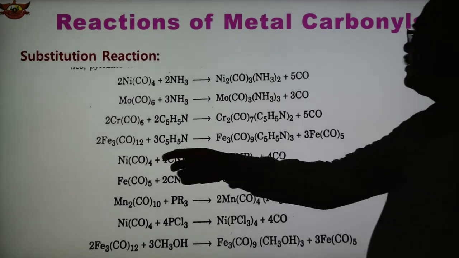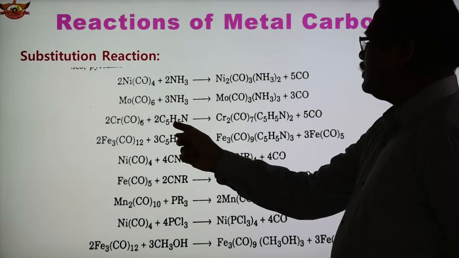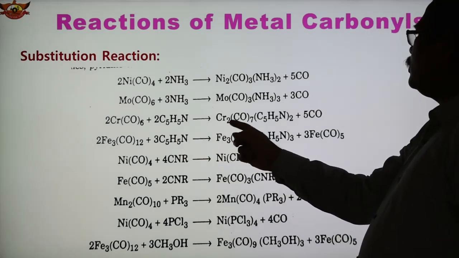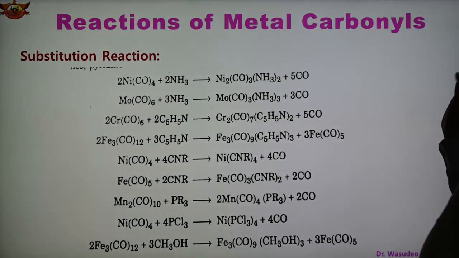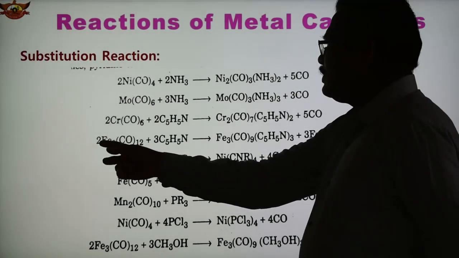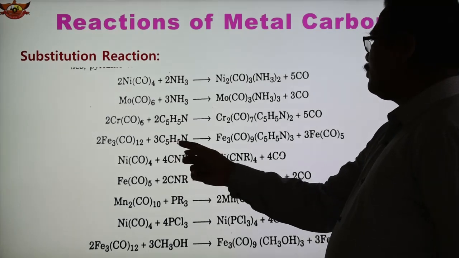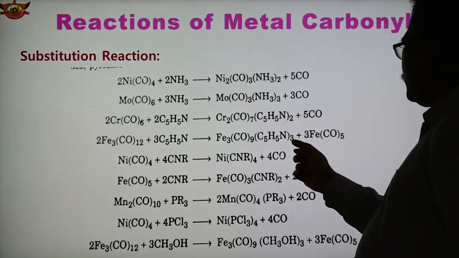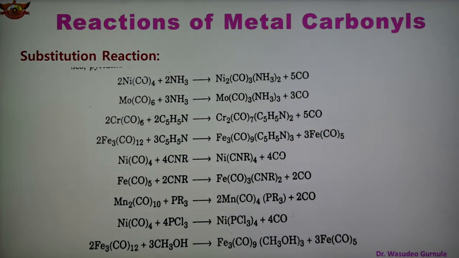Another example is chromium hexacarbonyl. 2 molecules react with pyridine, and now we get Cr2(CO)7(C5H5N)2 and 5 CO get released. Similar type of reaction is here. When we take 2 molecules of Fe3(CO)12 and again react with C5H5N, we obtain Fe3(CO)9(C5H5N)3. This is the main product, and 3 Fe(CO)5 get formed.